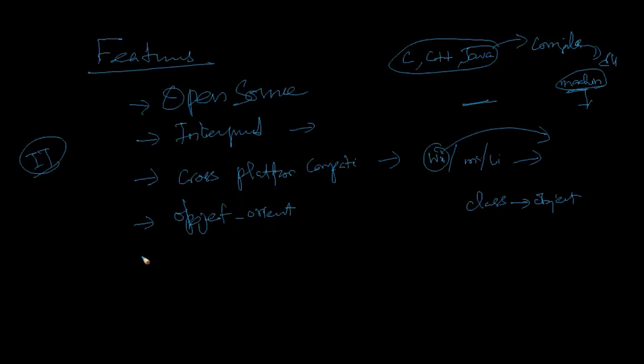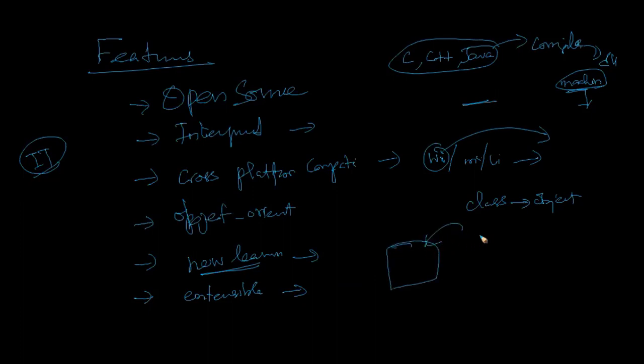Okay. And the main important thing is Python is very suitable for new learners. You can easily learn it like the English language. Okay. Easily anyone can learn Python. That is the main thing. That's why everyone prefers to learn Python. And next thing is extensible. Extensible in the sense there is a set of programs. If anyone wants to write on top of that, they can write and release some packages.